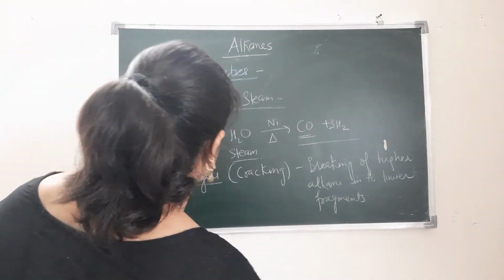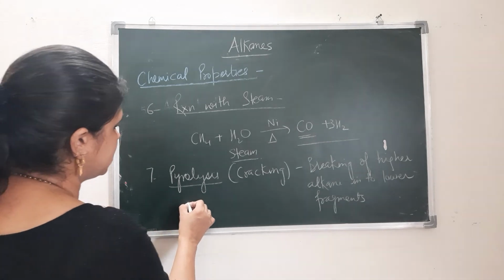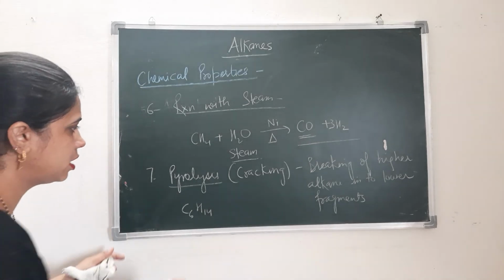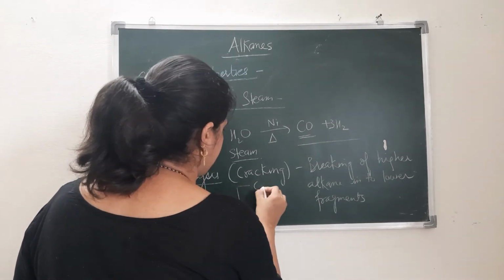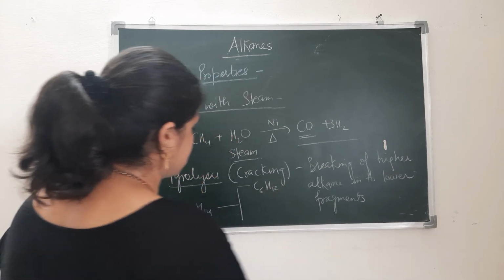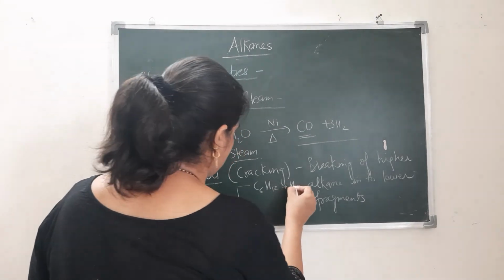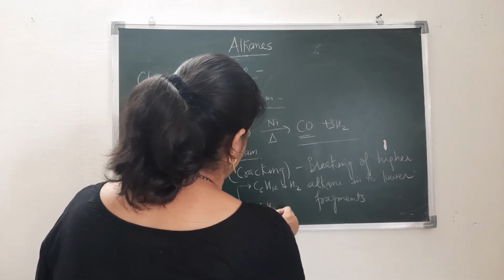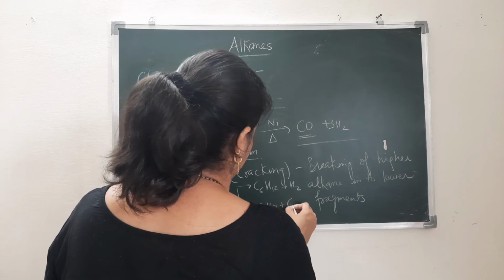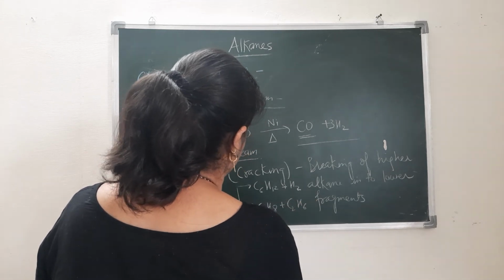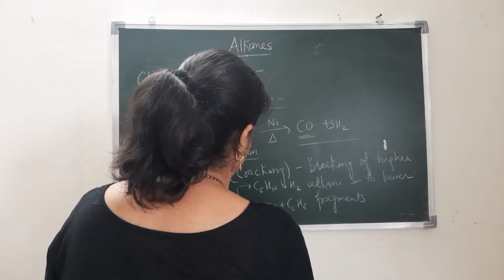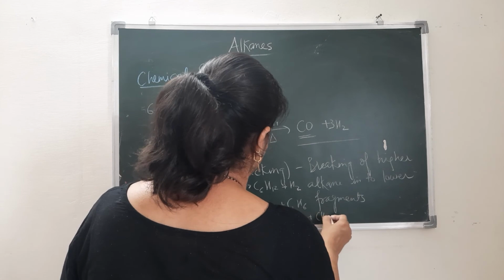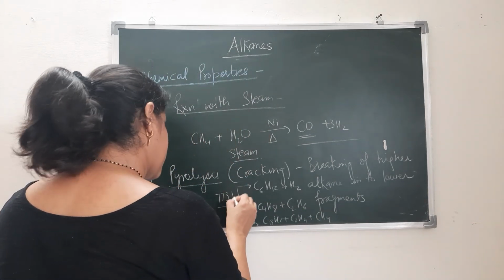So I am taking one example. If I am taking C6H14 here, hexane, then it gets converted to C6H12, which is an alkene, plus H2, right? It can break into C4H8 plus C2H6, and it can break into C3H6, C2H4 and CH4 when we heat at 773 Kelvin.